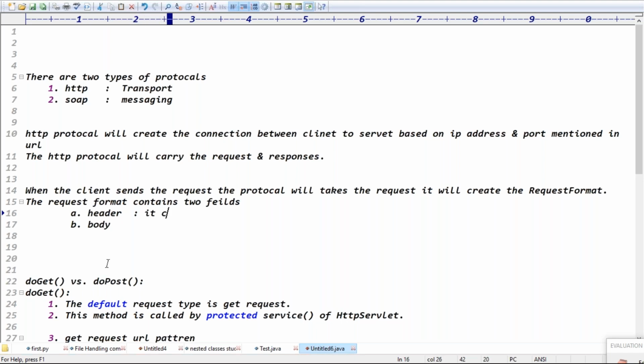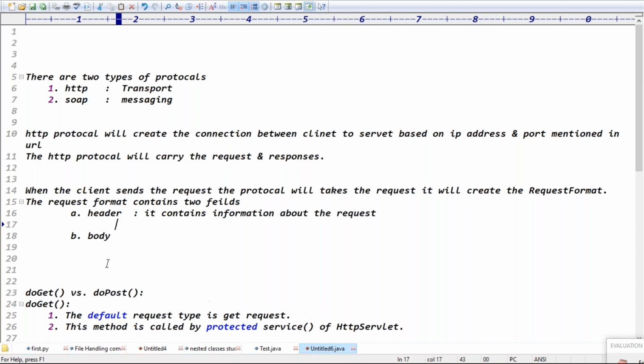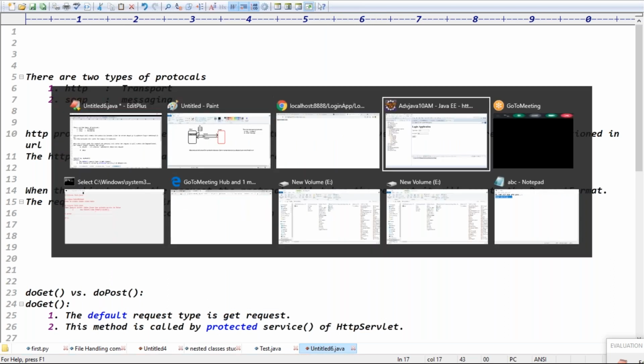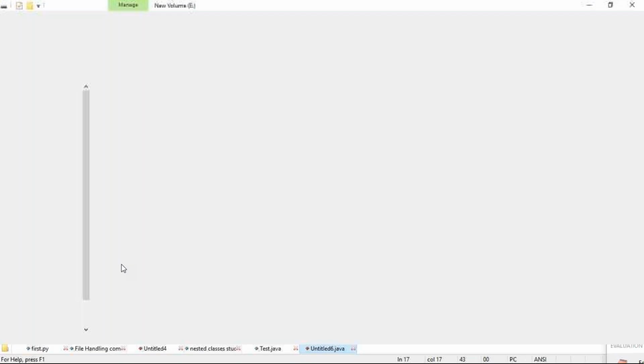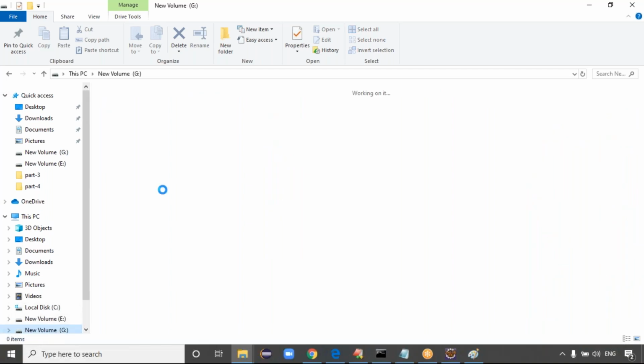It contains all the request details, right? It contains information about the request. If you want, let me show what type of data the request details contain. Just go to the advanced Java folder.